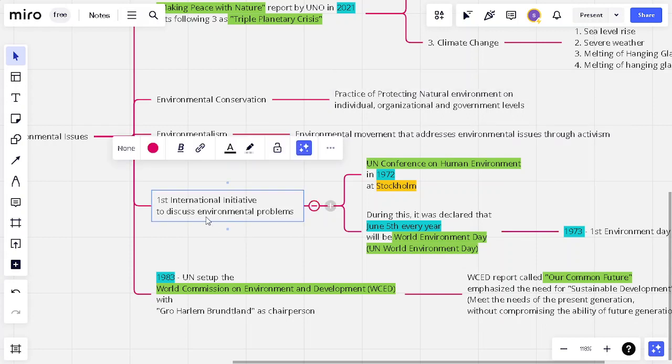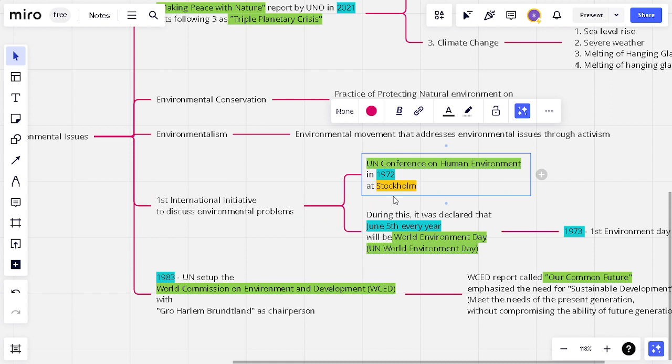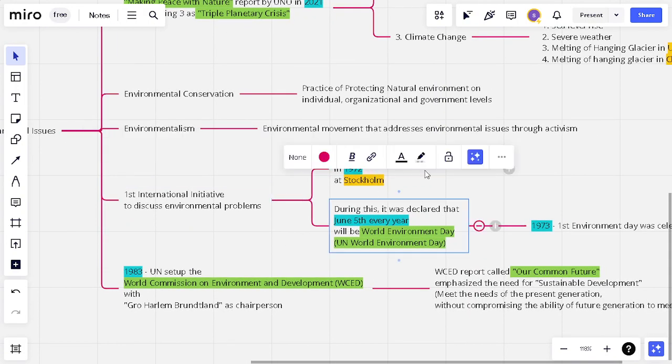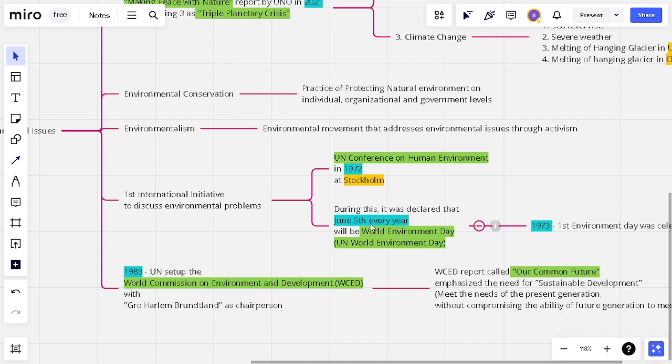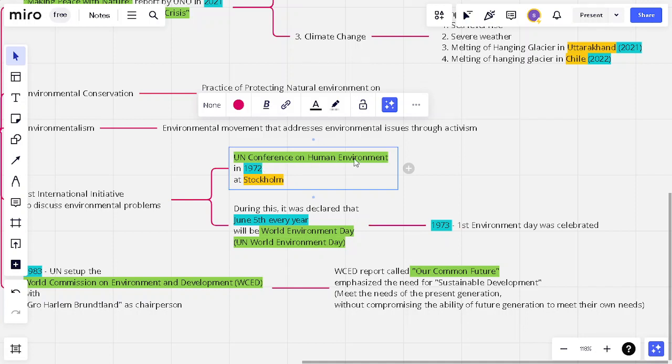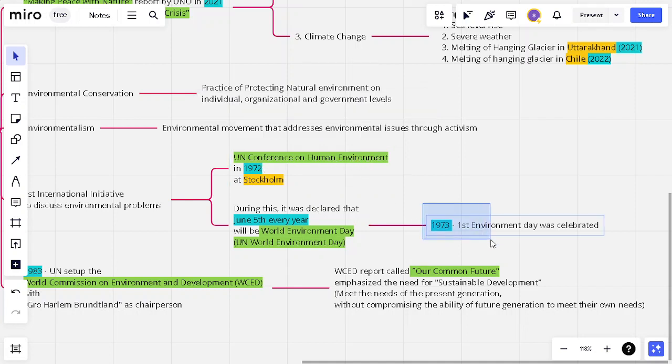If they ask about the first international initiative to discuss environmental problems, that happened as the UN Conference on Human Environment in 1972 in Stockholm. So this is the first international discussion of environmental problems. During the discussion, they decided that June 5th of every year will be World Environment Day, or UN World Environment Day. This happened in 1972, the UN Conference on Human Environment, and in 1973, the first Environment Day was celebrated on June 5th.